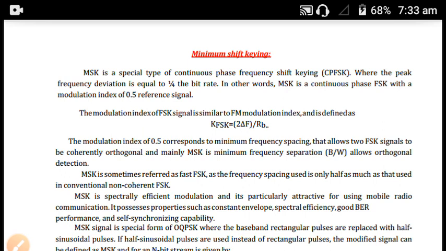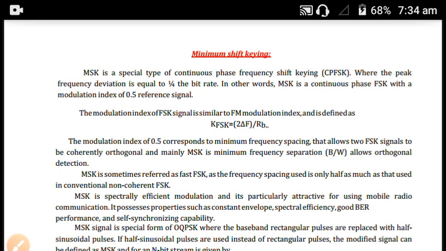In the last class we already discussed QPSK, offset QPSK, Gaussian and DQPSK, pi by 4 DQPSK. Today in this class we are going to see MSK. What is MSK? It is minimum shift keying. It is a non-linear type of modulation. This minimum shift keying is also a special type of continuous phase frequency shift keying. It is a continuous phase modulation.